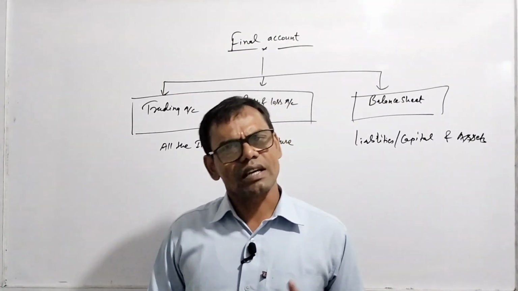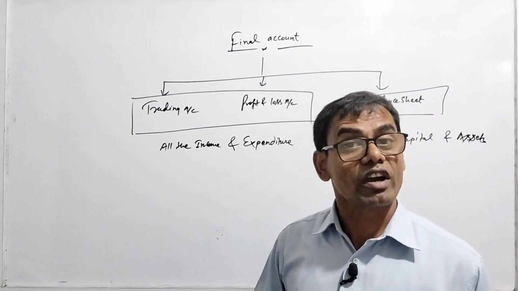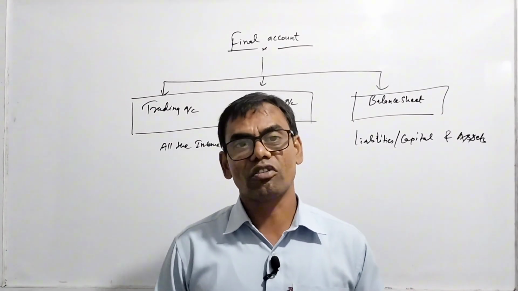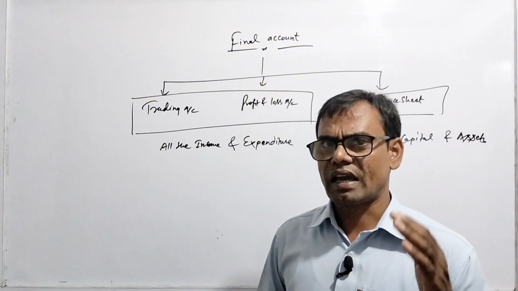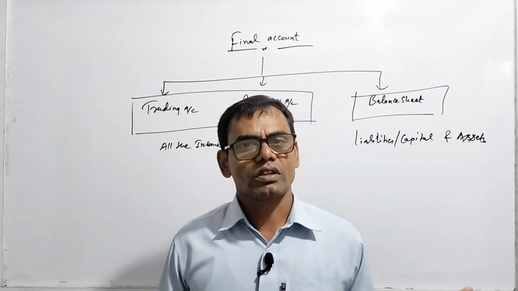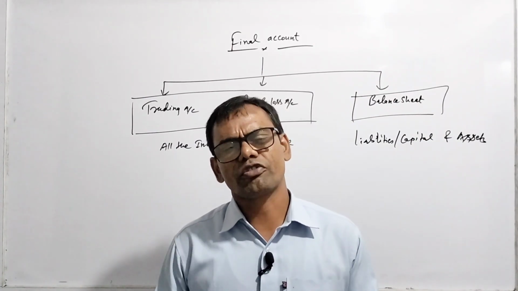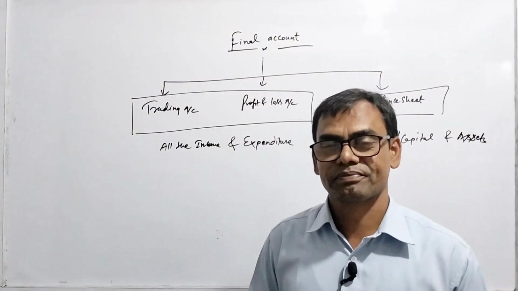So in your examination, what will be given? If you talk about the definition of final account, you can write: final account is the set of accounts or statements that finds the profit or loss earned by the business and that also finds the financial position of the business organization.